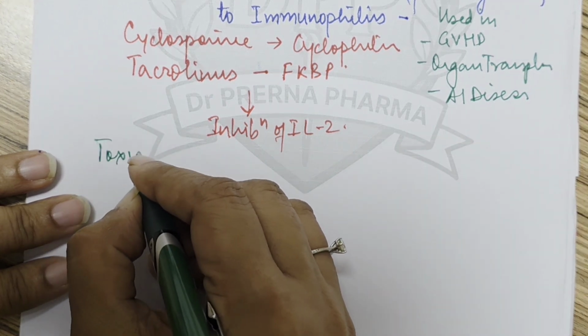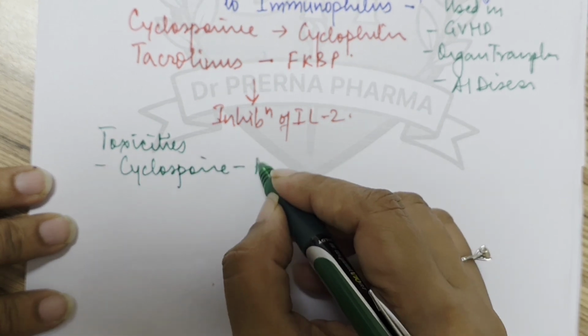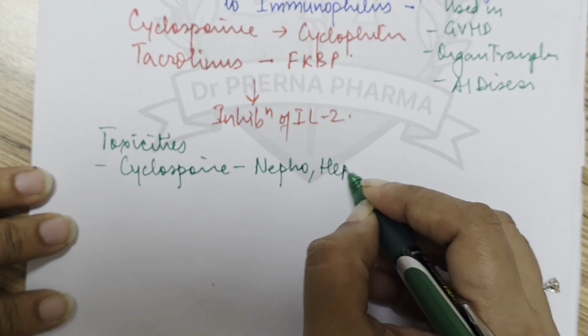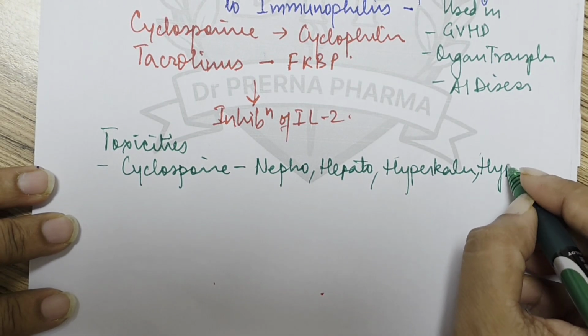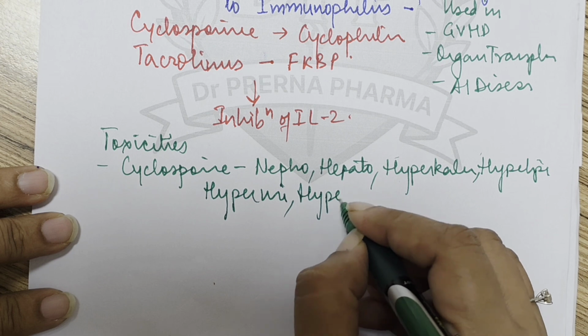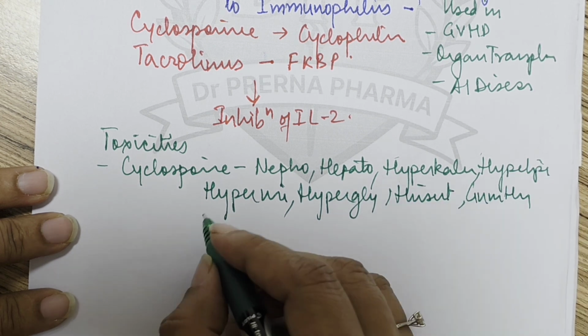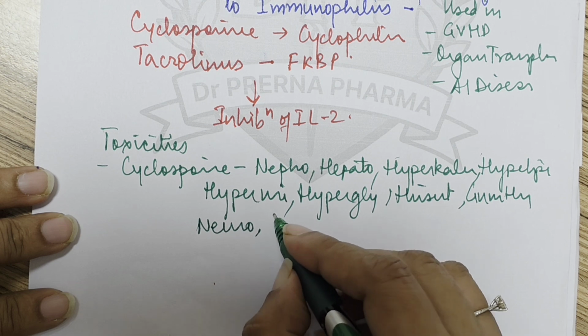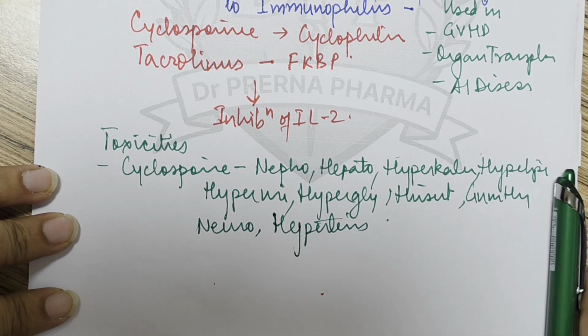Now what are the toxicities caused by these? So it is seen that cyclosporin causes nephrotoxicity, hepatotoxicity, a lot of toxicities. It causes hyperkalemia, hyperlipidemia, hyperuricemia, hyperglycemia, hirsutism, then gum hyperplasia, neurotoxicity. Okay, it causes hypertension. So these are the toxicities caused by cyclosporin.